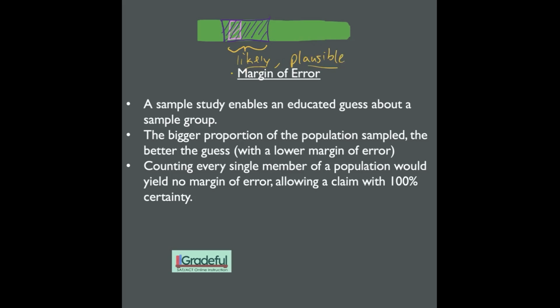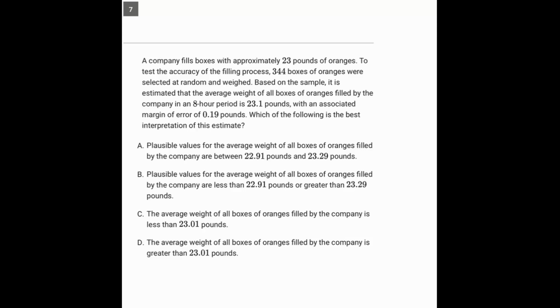So you're always going to see these wordings on margin of error questions. And that's what's happening here. We have this whole experiment being done, and some of the answers are telling us that plausible values for the average weight are between this number and this number. And if we didn't actually survey every single piece of data here, then we have to use a word like this. So just starting this question, A and B are overwhelmingly likely to be correct in this situation.